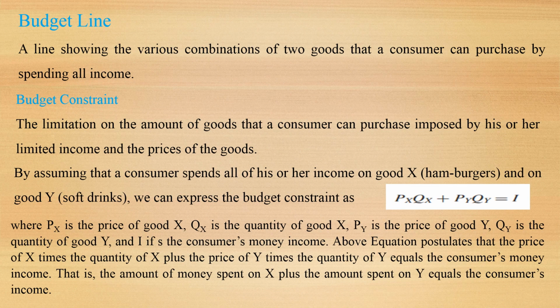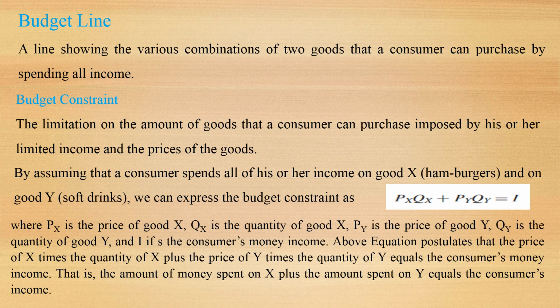What is a budget line? A budget line shows the various combinations of two goods that a consumer can purchase by spending all his income. It is a line showing the various amounts of two goods that a consumer can purchase by spending all his income. Budget constraint: the limitation on the amount of goods that a consumer can purchase imposed by his or her limited income and the prices of the goods.